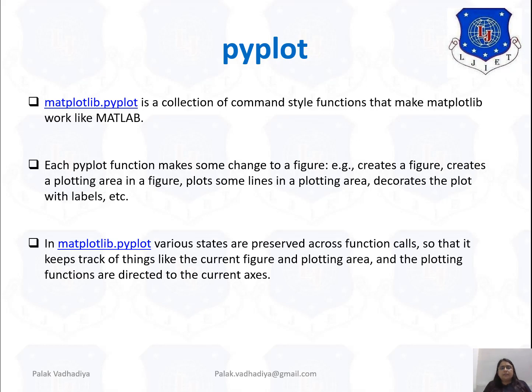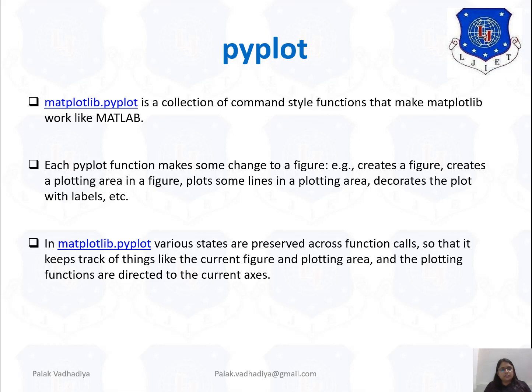In matplotlib pyplot, various data is preserved across function calls so that it keeps track of things like the current figure and plotting area, and the plotting functions are directed to the current axis. Based on all this information, today we will try to draw a simple one line graph.